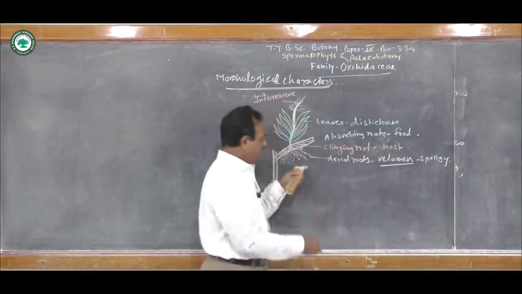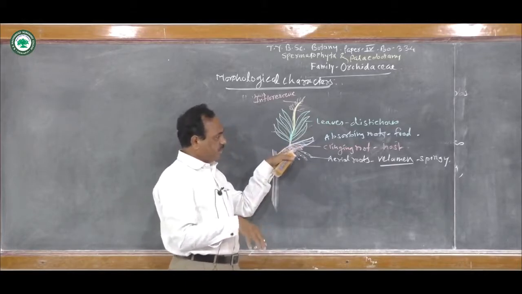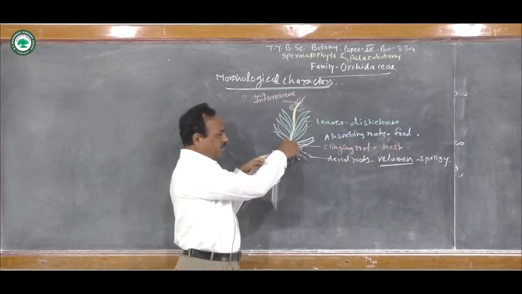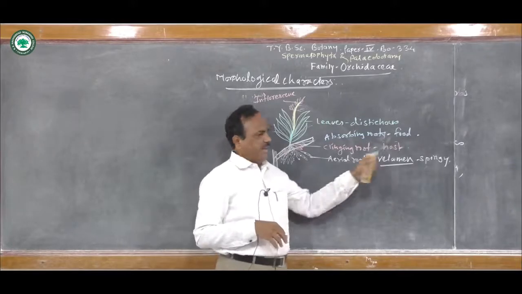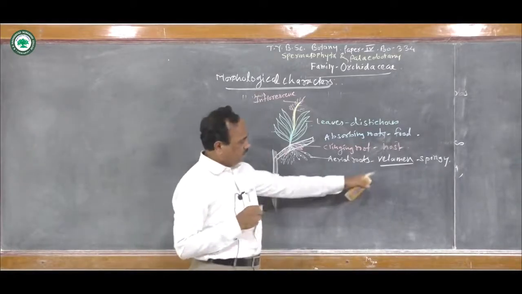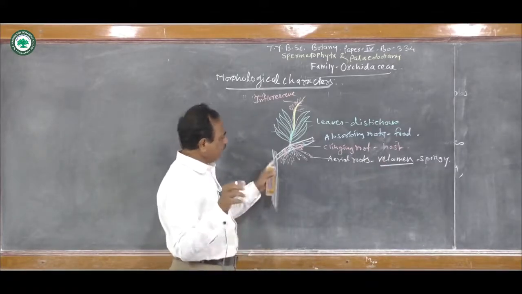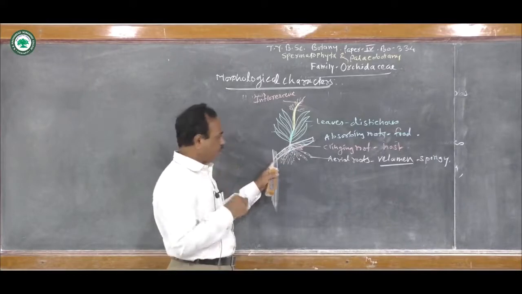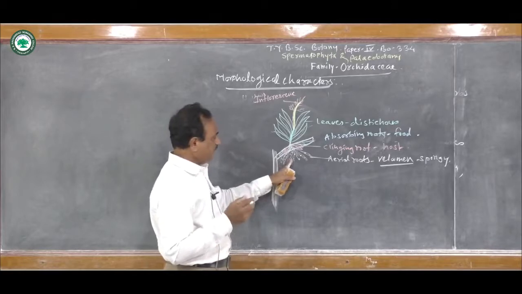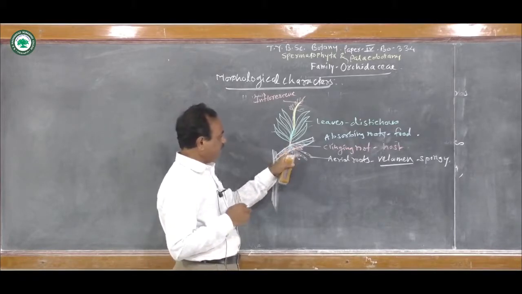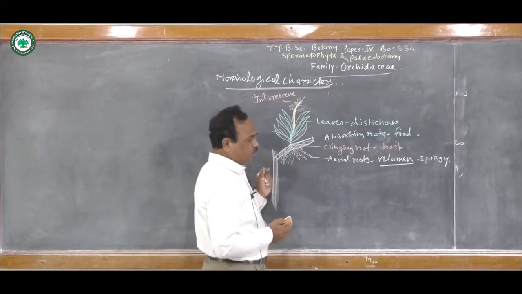When this plant grows on the branch, these roots are present in a hanging condition, freely in the air. Due to the spongy velamen tissue, it absorbs the moisture or droplets from the air, and thus water becomes available to the plant, food becomes available, and this plant can prepare its own food material.